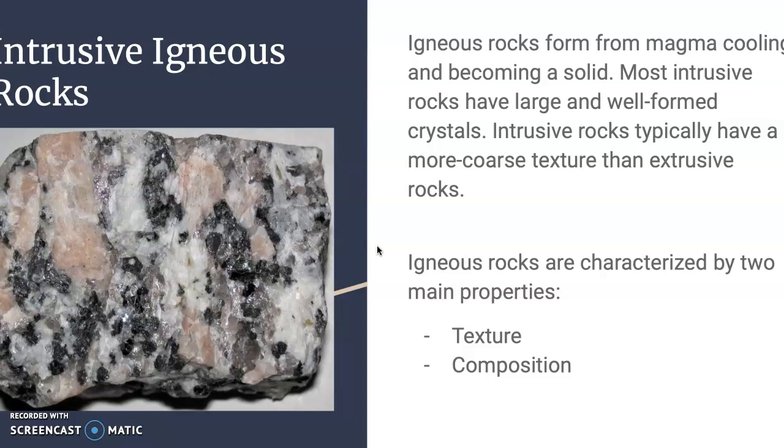Most intrusive rocks are well formed and have very large crystals. Intrusive rocks typically have a more coarse texture than extrusive rocks, which are more smooth. Igneous rocks are characterized by two main properties, which are their texture and their composition.